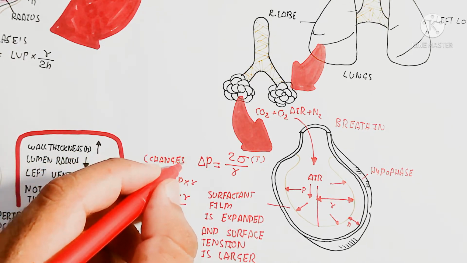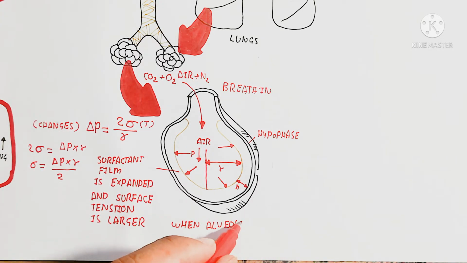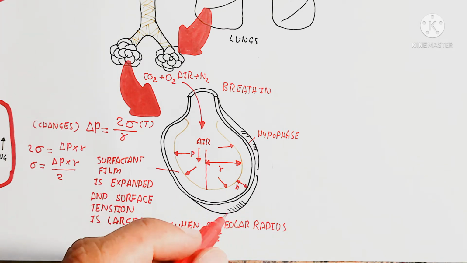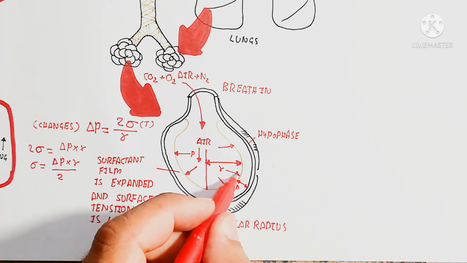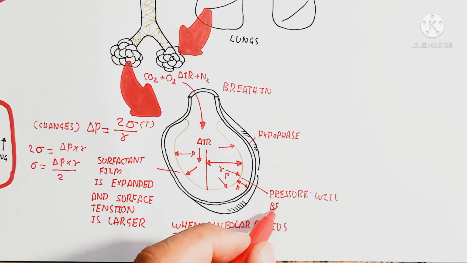So here is the 2 times tension. We can take the tension by this formula, where the change of pressure and the radius, and 2 is the tension, so we can calculate the tension.